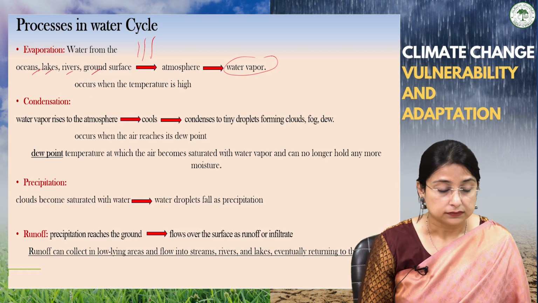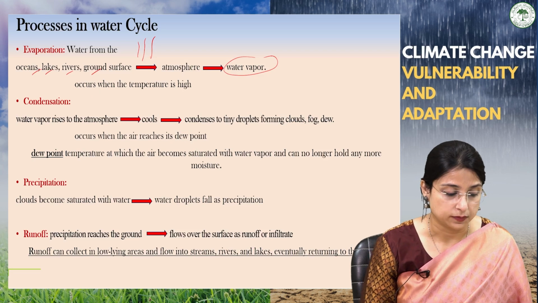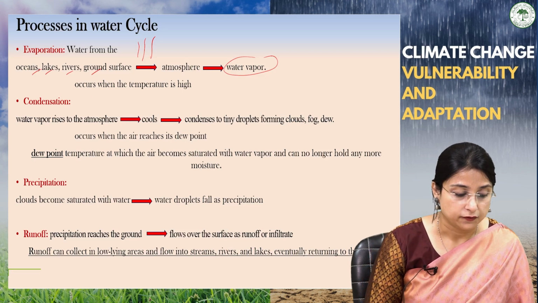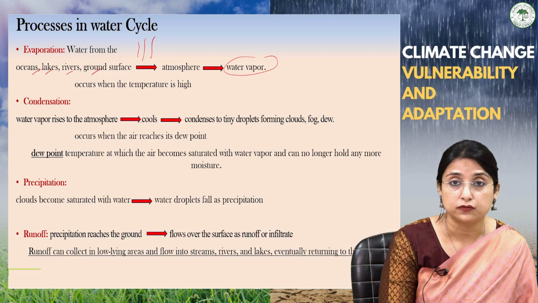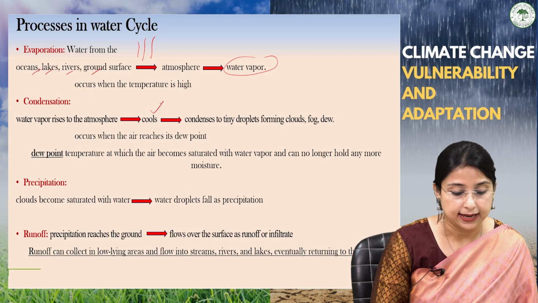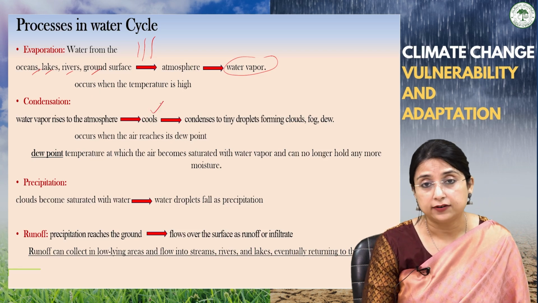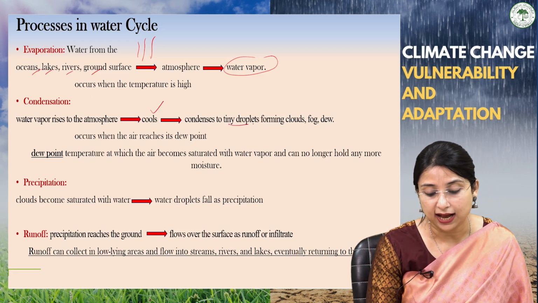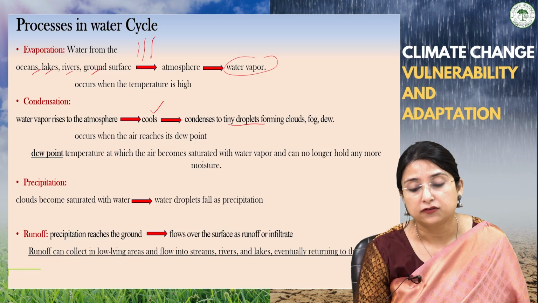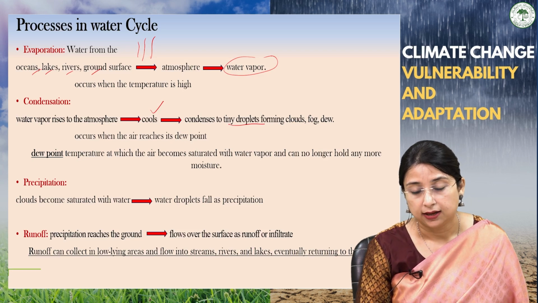After this, the condensation process takes place, that is water vapor rises to the atmosphere, then cooling takes place, and after this it condenses into tiny droplets, forming different types of precipitation.